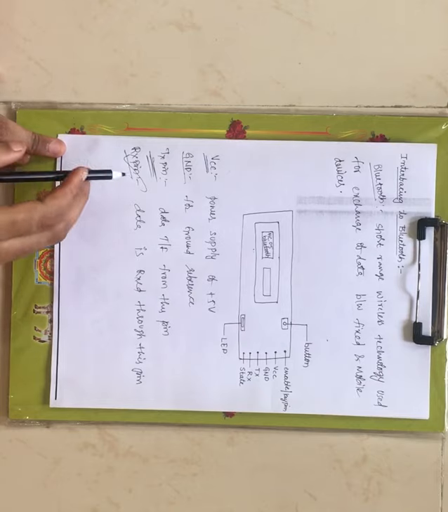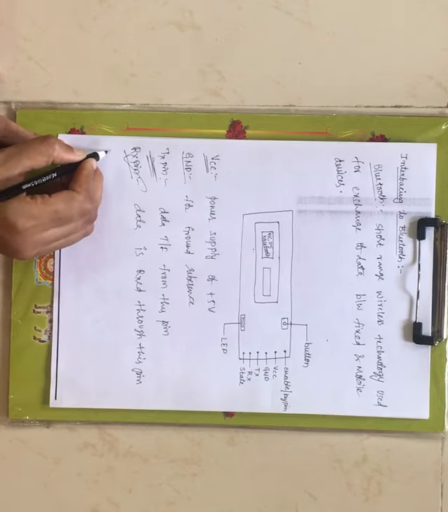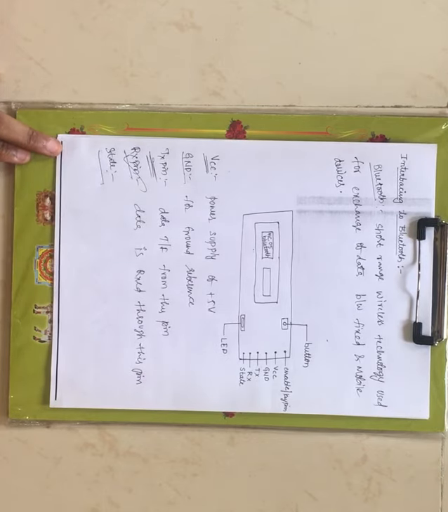And next we have seen 4 pins, right? Next we will see the state pin. This state pin shows the current state of the Bluetooth, that means whether the Bluetooth is working properly or not.